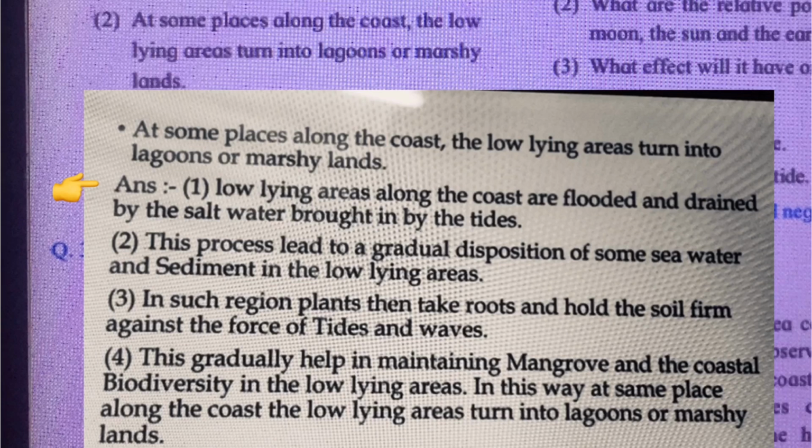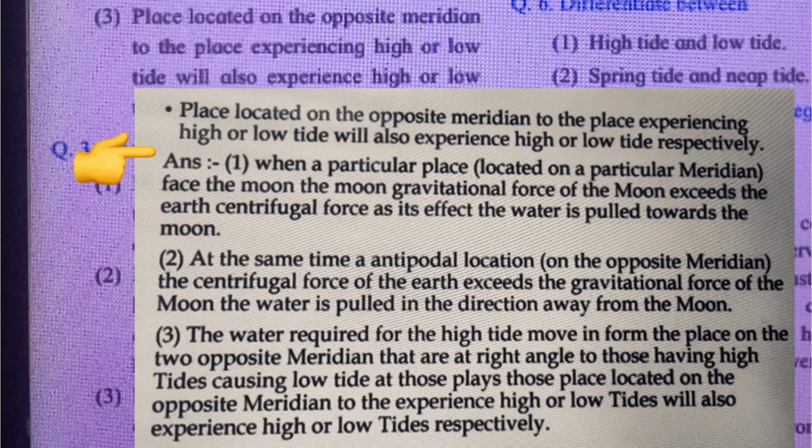In such regions, plants then take roots and hold the soil firm against the force of tides and waves. Last point, this gradually helps in maintaining mangrove and the coastal biodiversity in the low-lying areas. In this way, at some places along the coast, the low-lying areas turn into lagoons or marshy lands. Next question, question number 3.